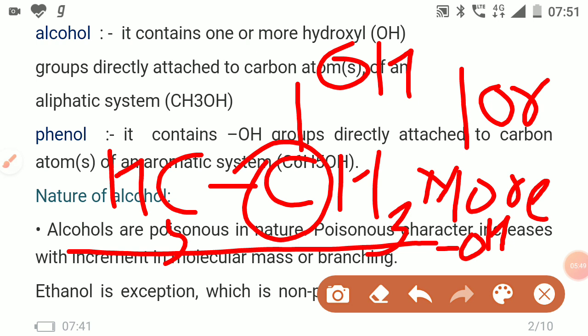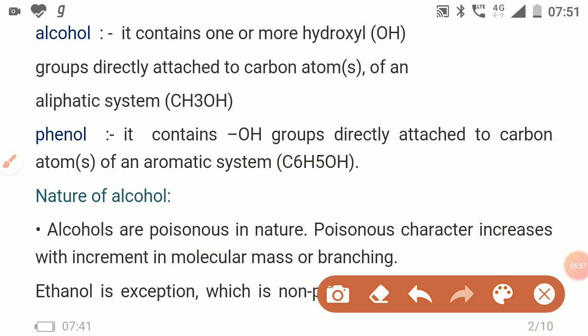Means what is the alcohol? It contains one or more hydroxyl groups, or OH groups, that are directly attached to the carbon atom of an aliphatic system. मीन्स जो भी एलिफेटिक सिस्टम्स है उसके कार्बन एटम के साथ में जो भी OH ग्रुप है वो डायरेक्टली अटैच्ड होता है. Then second is the phenol.